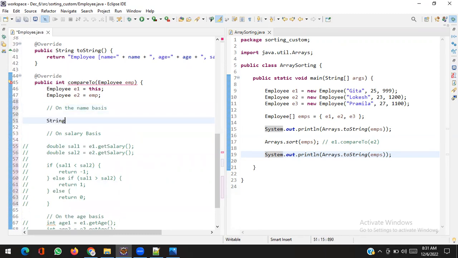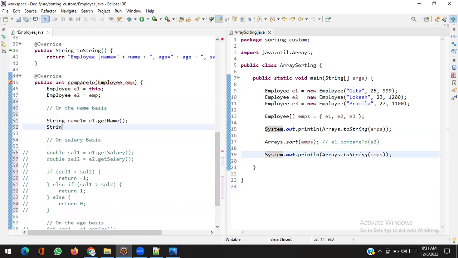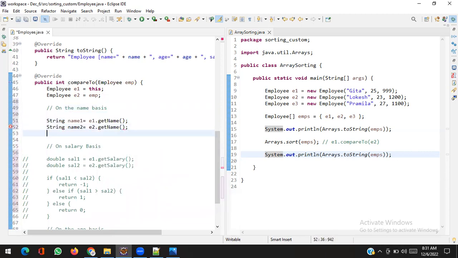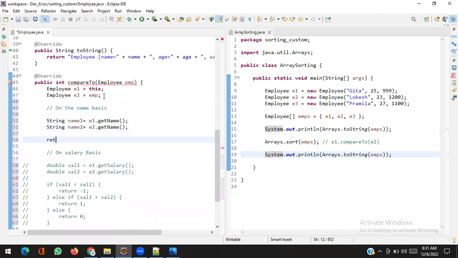String name1 equal to e1.getName, String name2 equal to e2.getName, and return name1.compareTo(name2). Because string is a reference type, and like employee, we use the compareTo method to check whether one is greater or smaller.